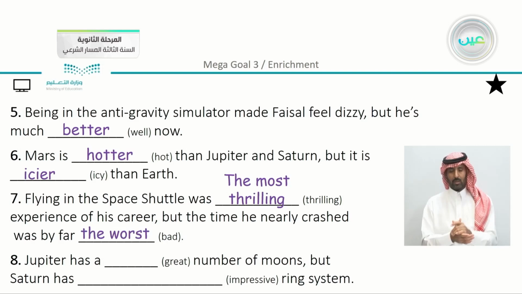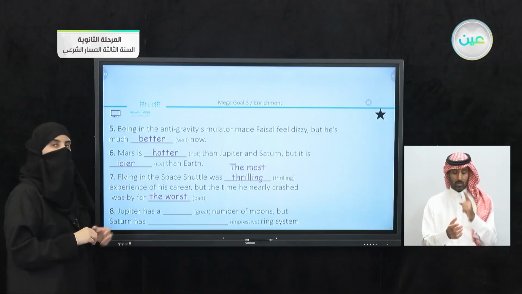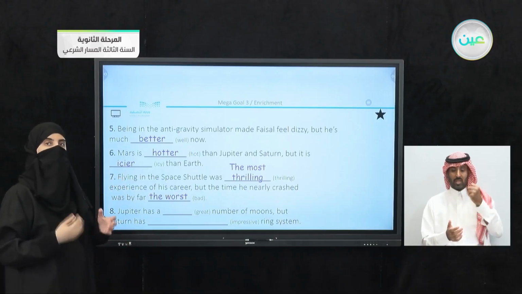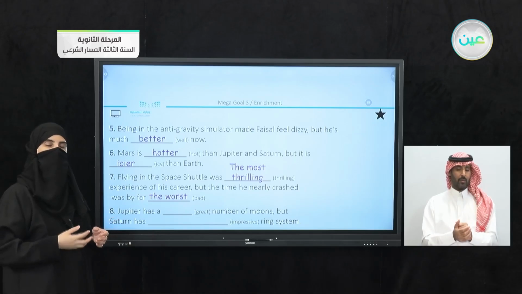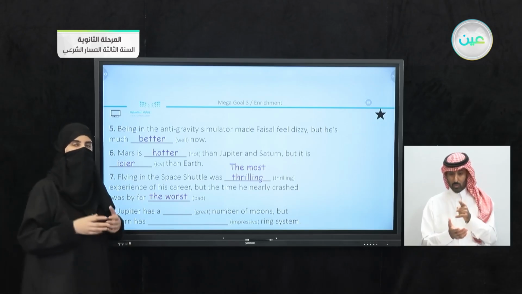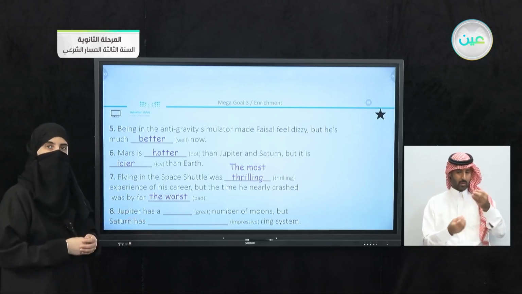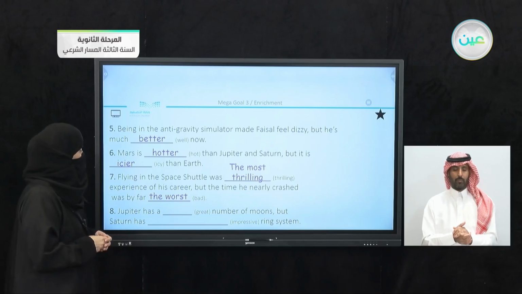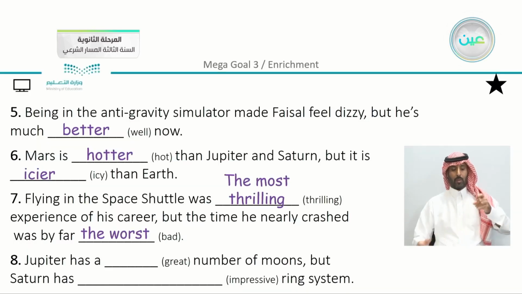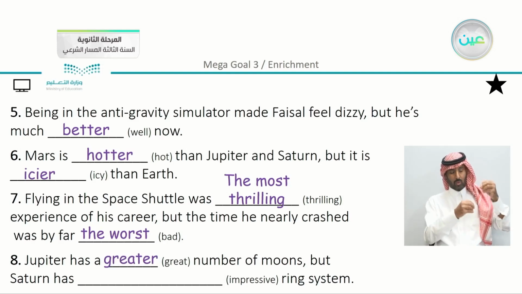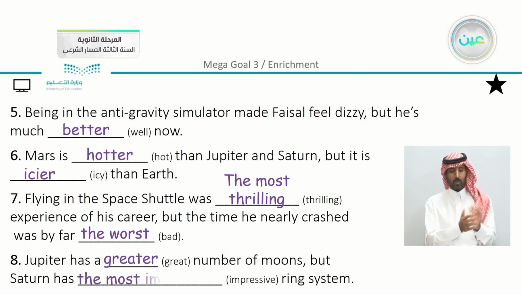Now just to note here that we have here the word thrilling. It is an adjective that is spelled thrilling. Okay, so just to make sure that it's not an -ing that is added in the sentence. Jupiter has a great number of moons. We have here a greater number of moons, but Saturn has the most impressive ring system.